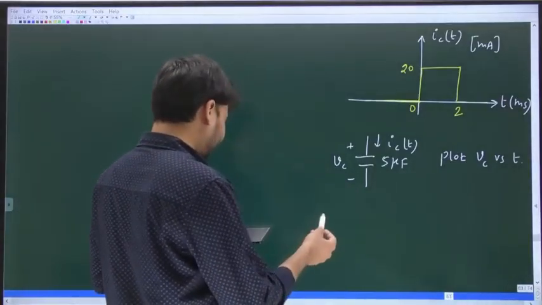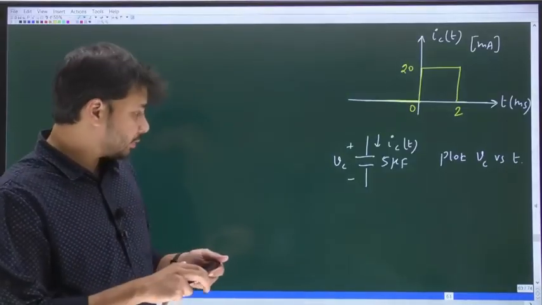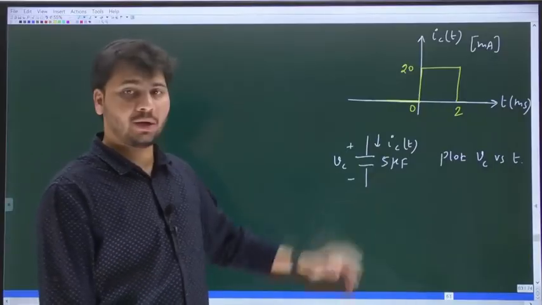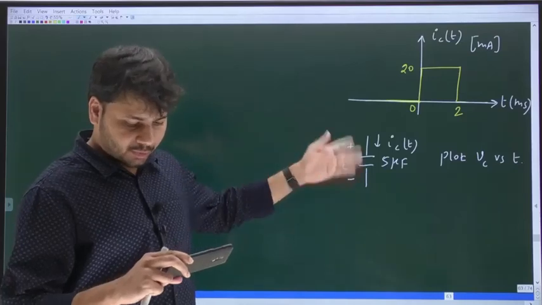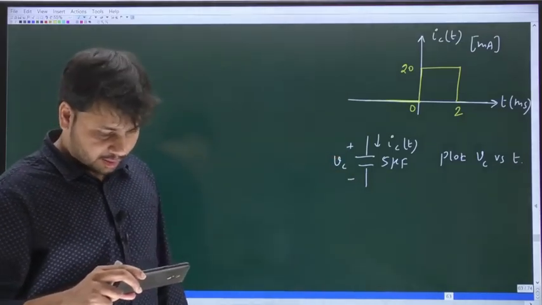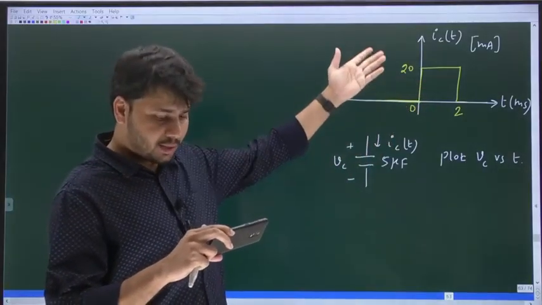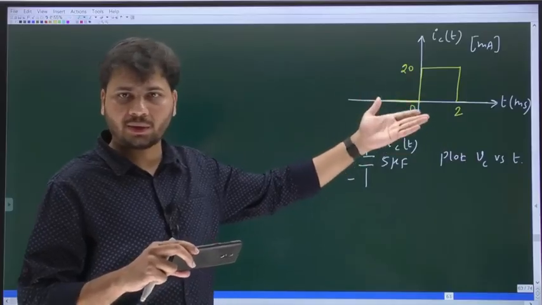So even in the second problem we have a capacitor. What is the value of the capacitance? It is 5 microfarad. Vc is the voltage across the cap. Ic is the current through the cap. And then what waveform is given? This plot is between the current and time, how the current varies with time.